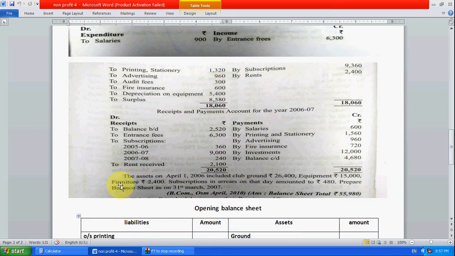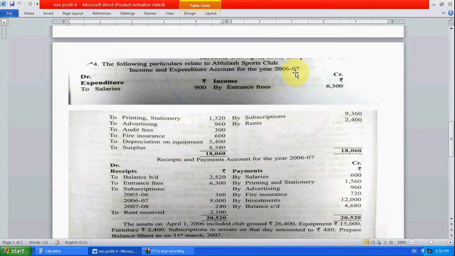What we have to do is see here: the assets on 1st April 2006 included club ground 26,400. So the assets on 1st April 2006, from 2006-7, means 1st April is before 2006 ends, so 1st April to next year 31st March 2007.